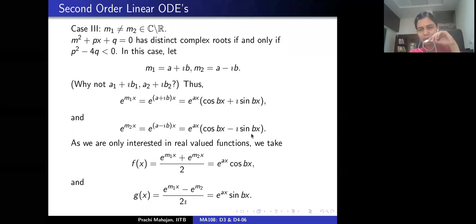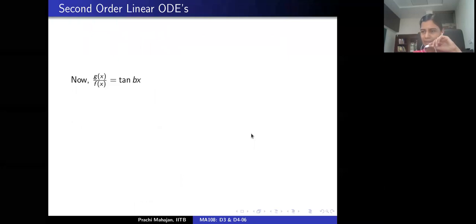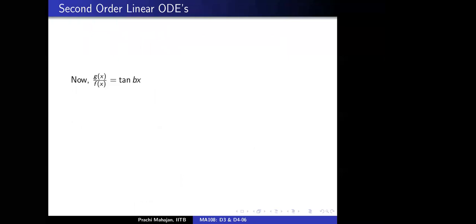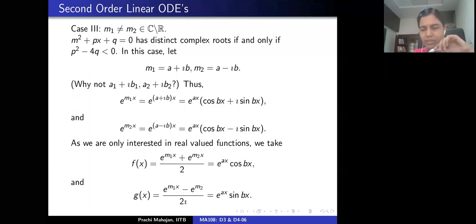True, they are all solutions, but we are just sort of interested in real valued solutions. So we can just drop the multiplicative constants 2 and 2i. That's all. Nothing changes.